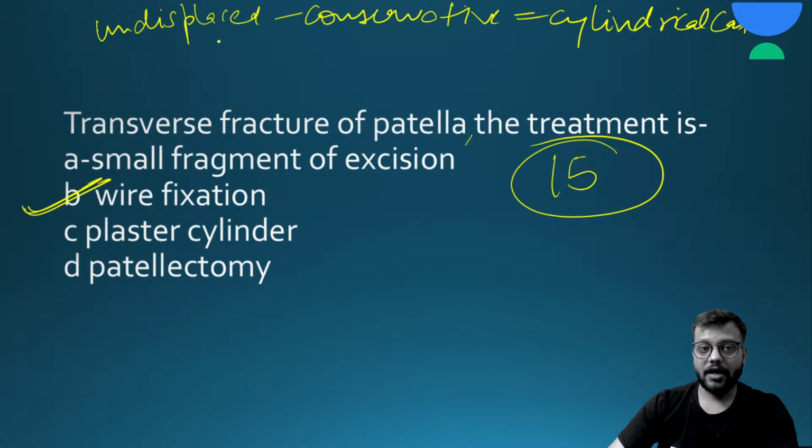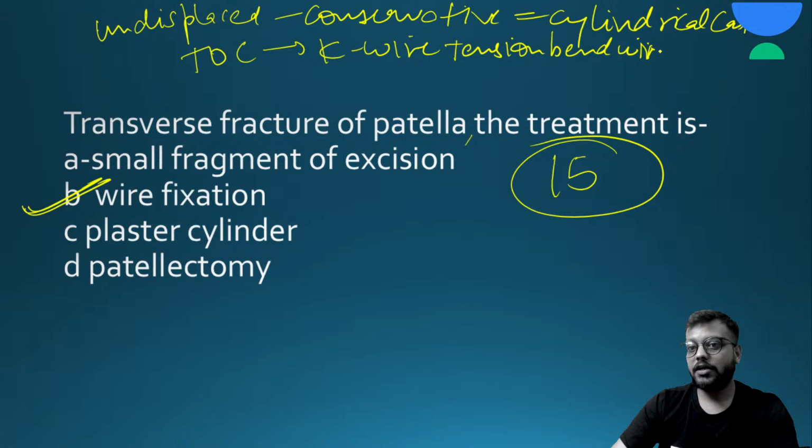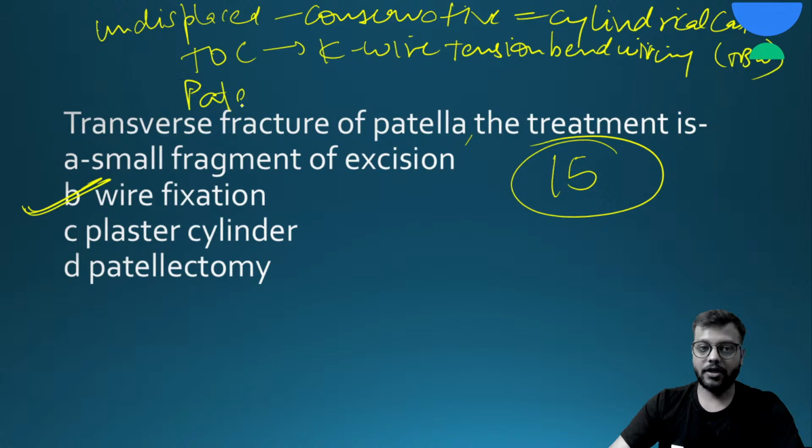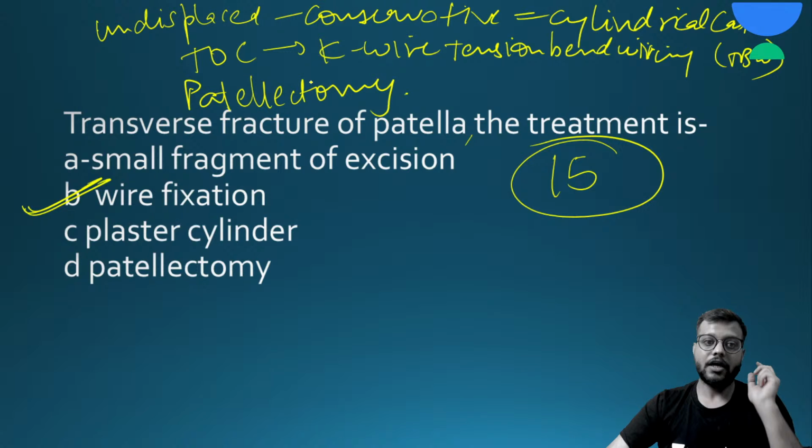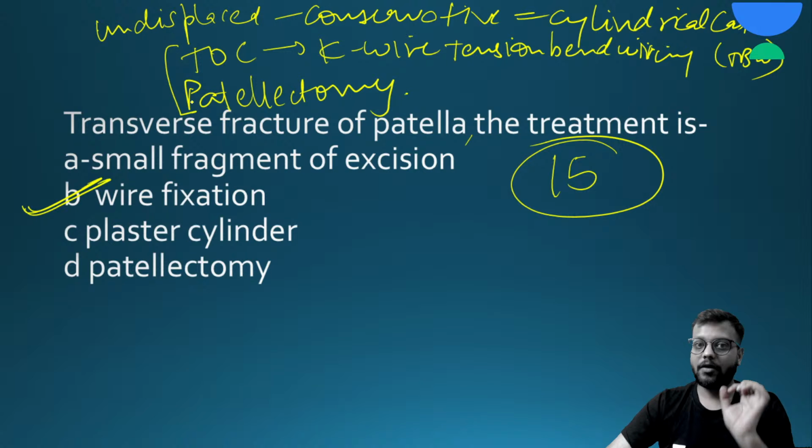But if there are very small, many parts, or a stellate type where it is irreducible, then you can go for partial or complete patellectomy. Just remember, whichever surgery you do for patella, either tension band wiring or the patellectomy, the retinaculum or the extensor tendons have to be repaired because there is injury to this in fracture of patella.